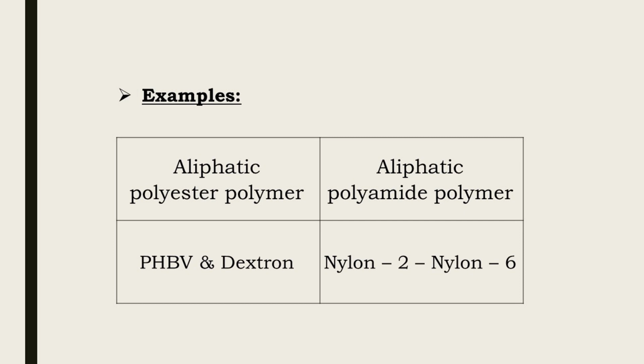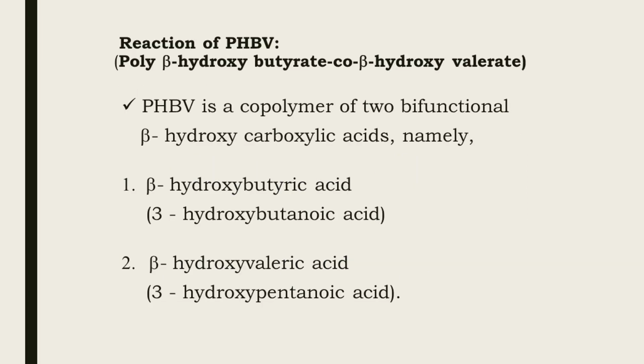Therefore, to overcome this problem, biodegradable polymers are being developed. These polymers contain functional groups similar to those in biopolymers such as proteins. Now let us study about PHBV.